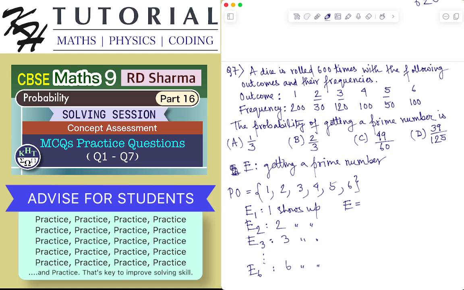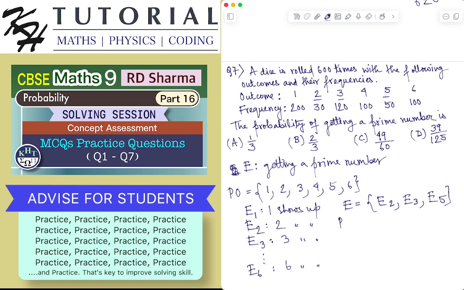So E1, E2, E3 up to E6 are the elementary events. How can I define the event E as a collection of the elementary events? Since event E is getting a prime number, it will be E2, E3 and E5. The collection of the elementary events E2, E3, E5 defines the composite event E, which is getting a prime number.